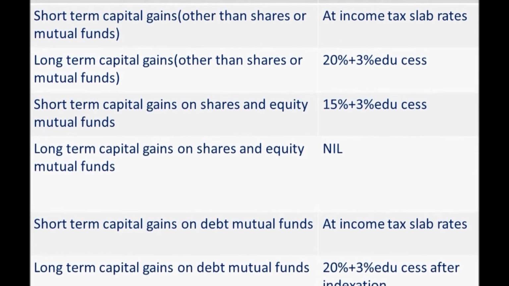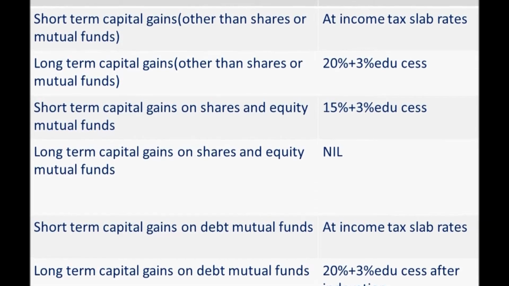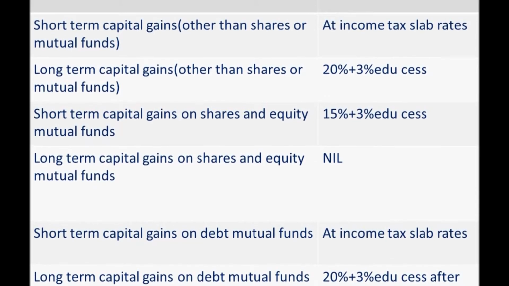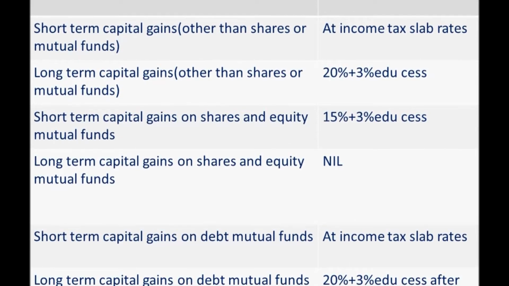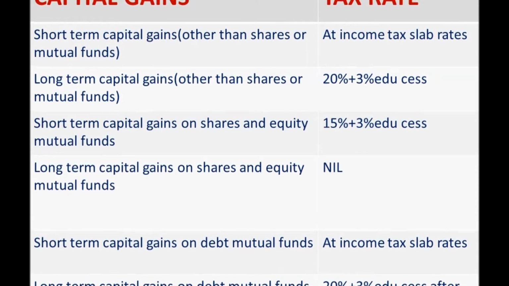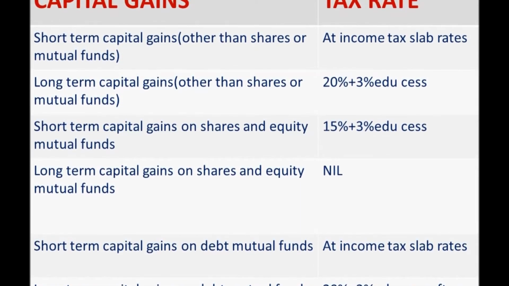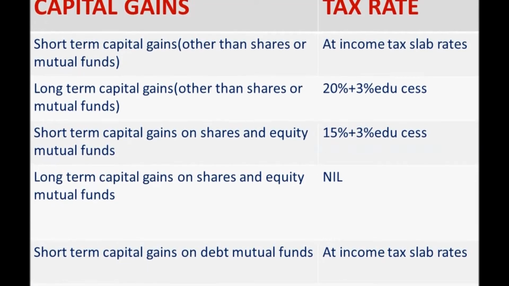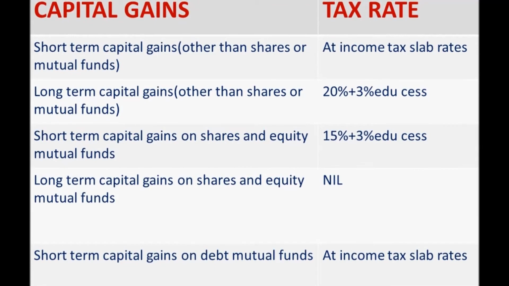The period of distinction for capital gains other than shares and mutual funds is 3 years. If we sell before the 3 years, it will be considered as short-term capital gains, and after 3 years, it will be considered as long-term capital gains. In case of shares and mutual funds, the distinction period is 1 year. For short-term capital gains other than shares or mutual funds, the income will be added to the direct income of the person and will be levied accordingly.